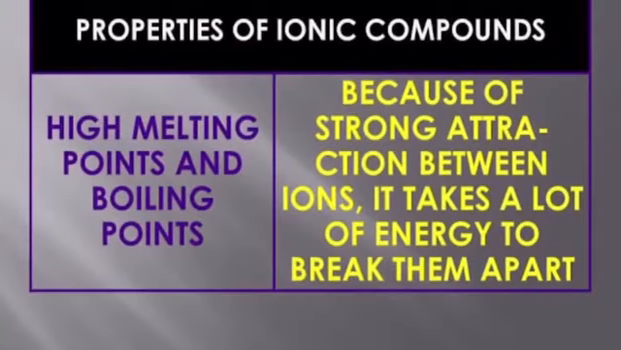So here I want to tell you why ionic compounds have high melting and boiling points. Because of strong attraction between ions. As we know, ionic compounds are formed by combination of cations and anions. So there is a strong force of attraction between cations and anions, which are oppositely charged. So it takes a lot of energy to break them apart. That is why the ionic compounds have high melting and boiling points.